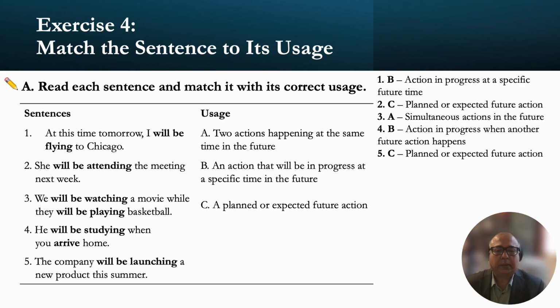Okay, here are the answers. At this time tomorrow, I will be flying to Chicago. That's action in progress at a specific future time. At a specific time in the future. She will be attending the meeting next week is a planned action. Planned or expected future action. She will be attending the meeting when? Next week. Okay? So this brings us to the end of the lesson.